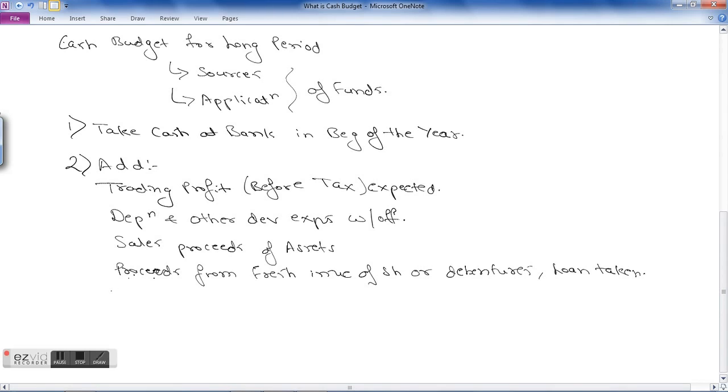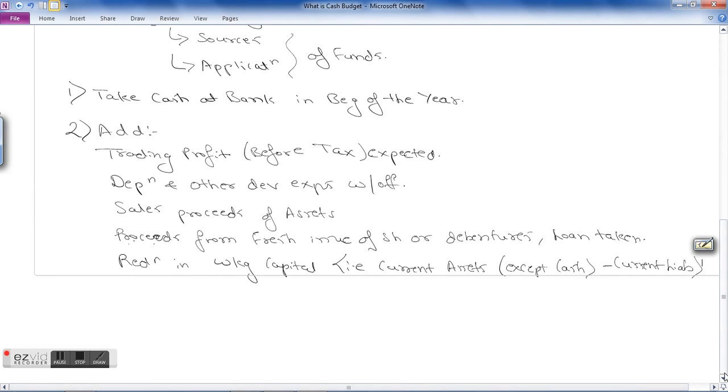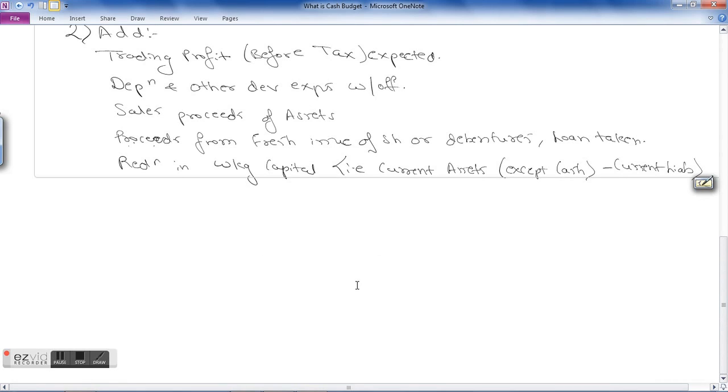Then reduction in your working capital, that is current assets except cash minus your current liabilities. If that is negative, then the reduction in that needs to be added here. Then what all things you need to deduct?